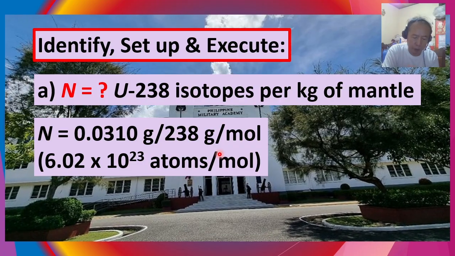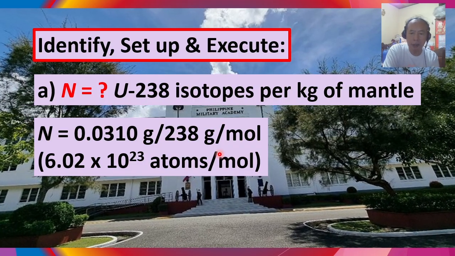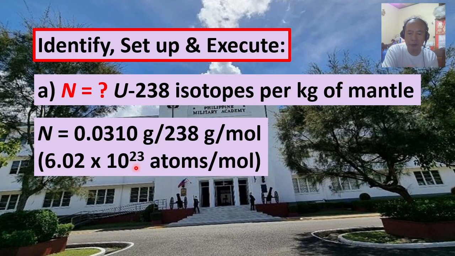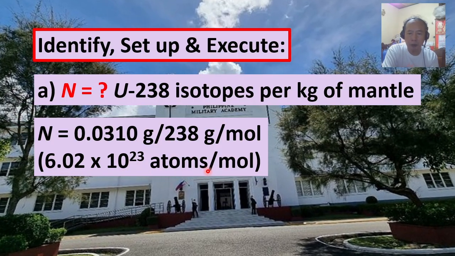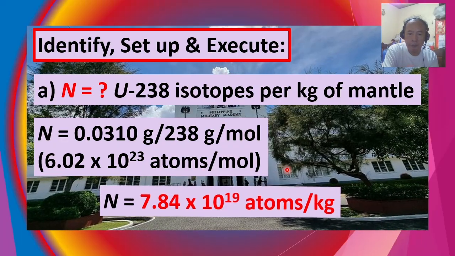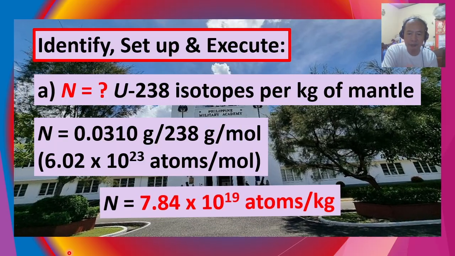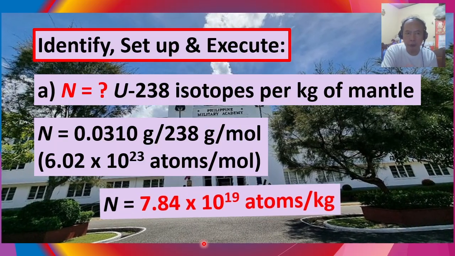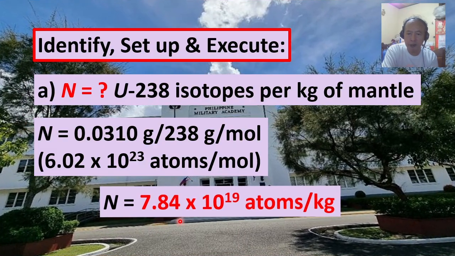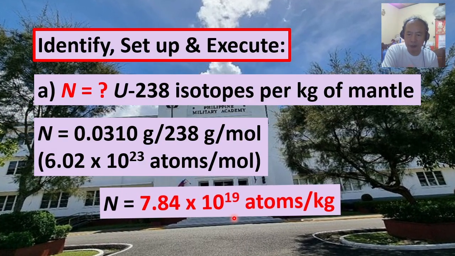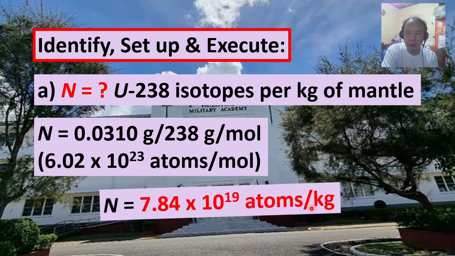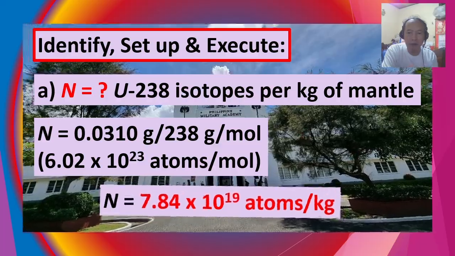And then multiply the resulting number of moles by the Avogadro's number, 6.02 times 10 raised to the 23rd power atoms per mole. And the result is capital N, or the number of uranium-238 isotopes or atoms, equals 7.84 times 10 raised to the 19, isotopes or atoms per kilogram of mantle.